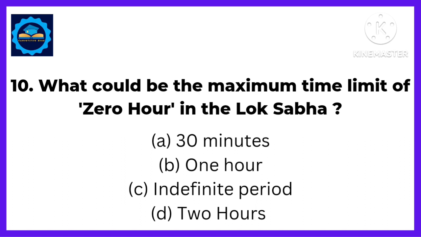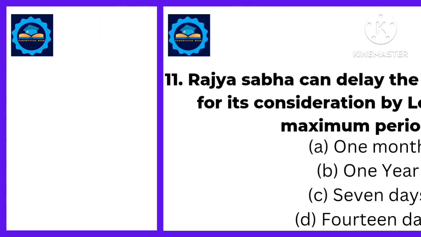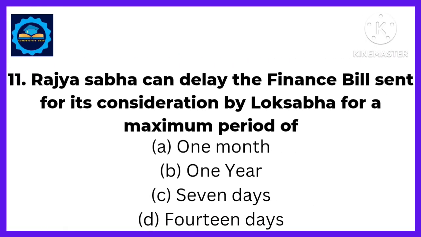Next, what could be the maximum time limit of 0 hour in Lok Sabha? Answer. 1 hour. Next, Rajya Sabha can delay the finance bill sent for its consideration by Lok Sabha for a maximum period of. Answer. 14 days.